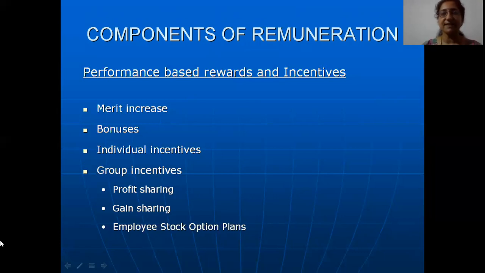Employee stock option plans means the company gives a privilege to the employees that they are entitled to purchase a certain number of shares, the company's shares, at a fixed price within a certain point of time. See, take an example of a company like Infosys. I will tell you where this gets advantageous.